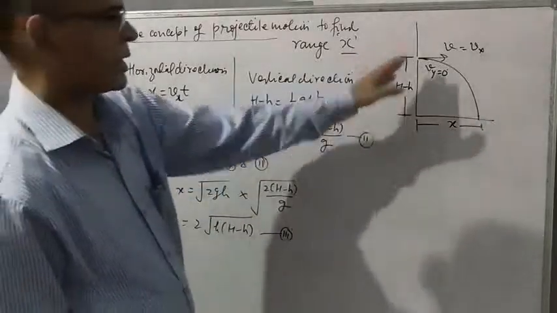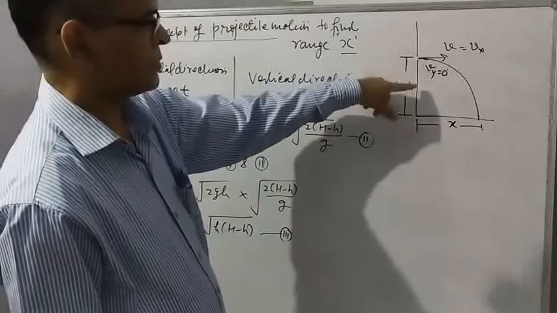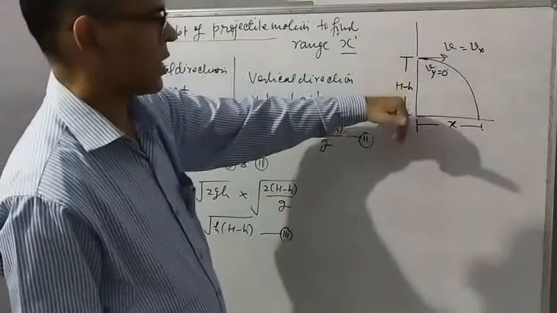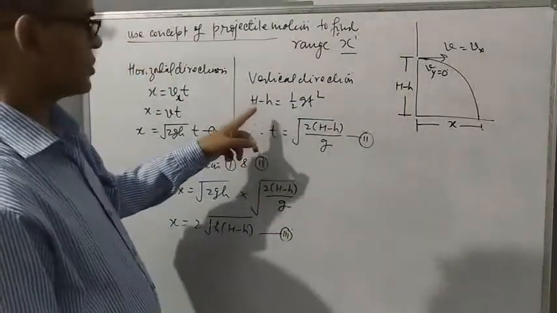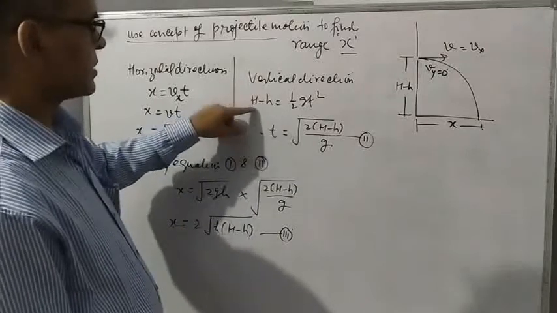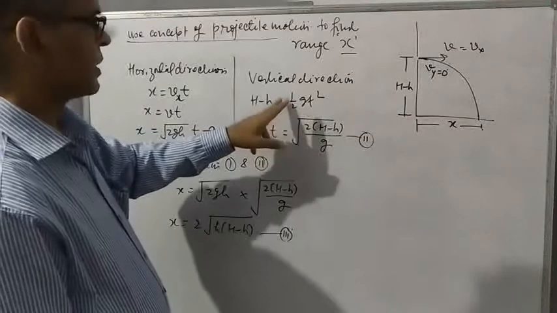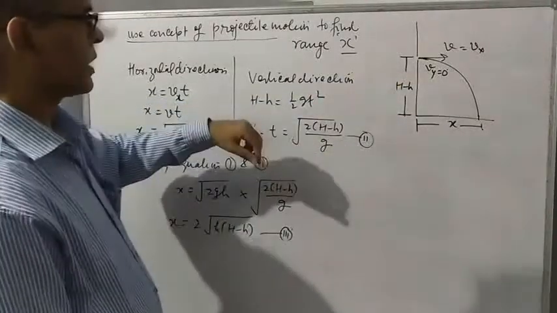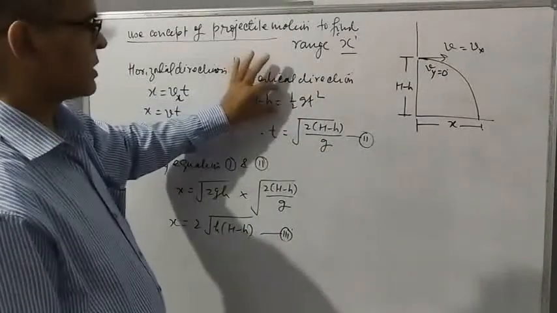Now think about vertical direction. Initial vertical component of velocity is 0 and acceleration due to gravity is vertically downwards. So again, second equation of motion, H minus h is equal to ut plus half g t square. U, that is initial vertical velocity, is 0 here, so that term is not written.